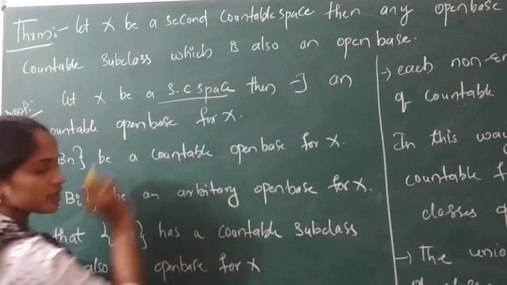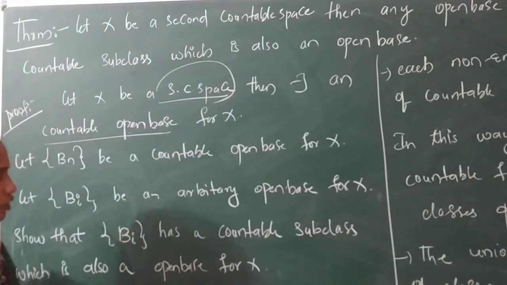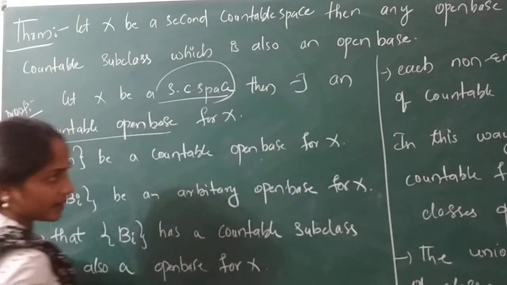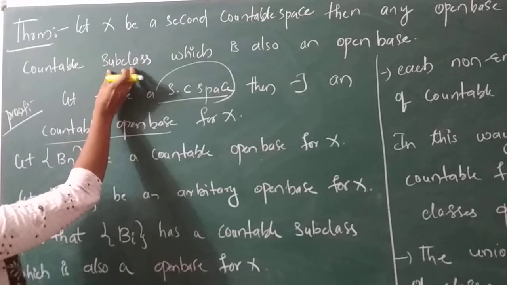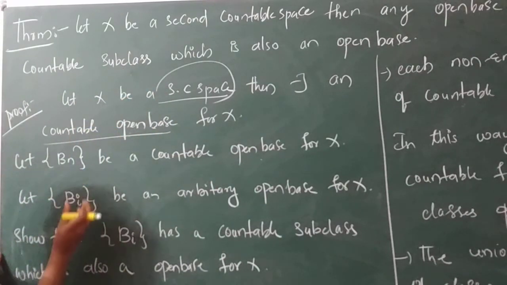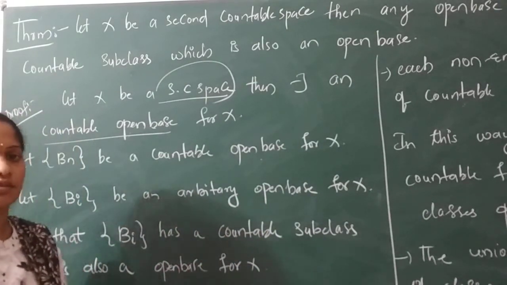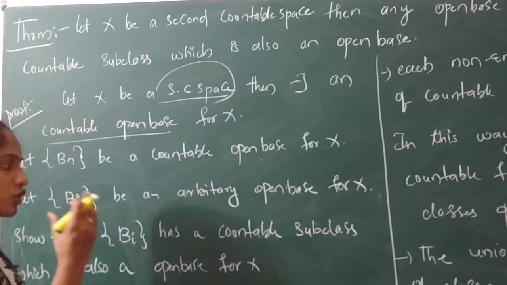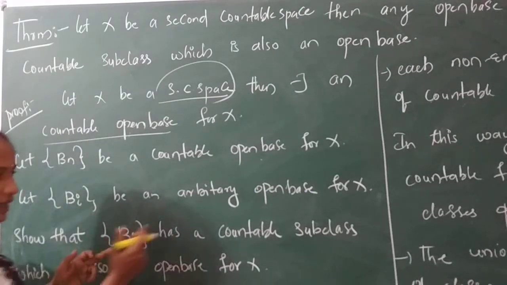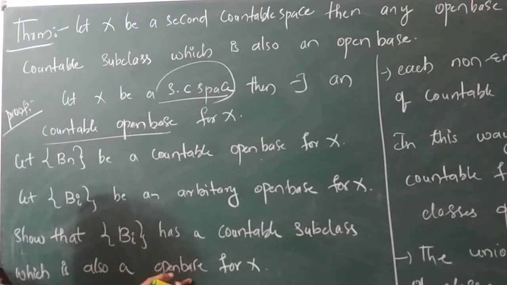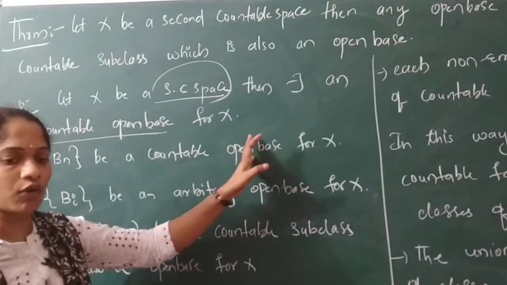X is a second countable space. By the definition of second countable space you have a countable open base. So I have taken some countable open base for X. This is your first point. Now, for this open base we have to take some subclasses. For that I have taken some arbitrary open bases, because we have to show countability. Now what I am saying is that we have to show these arbitrary open bases as countable subclasses, and they should also be open bases. Have you got my point? Since it is second countable, we took a countable open base.